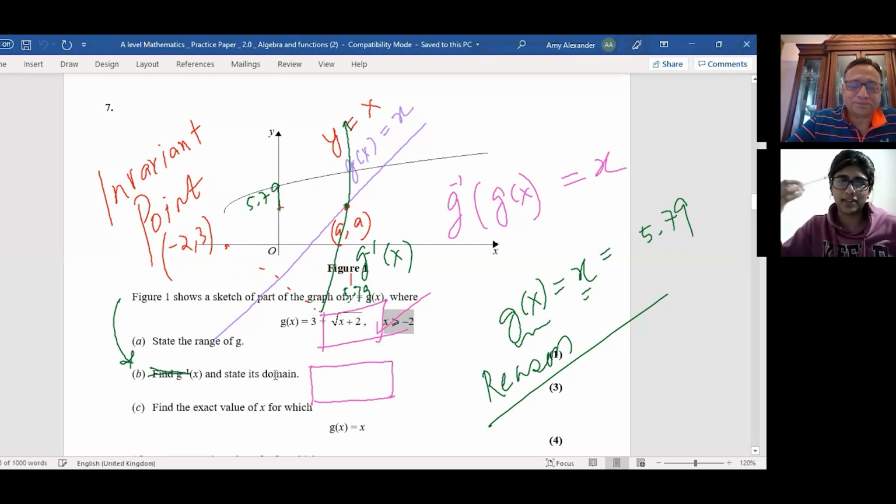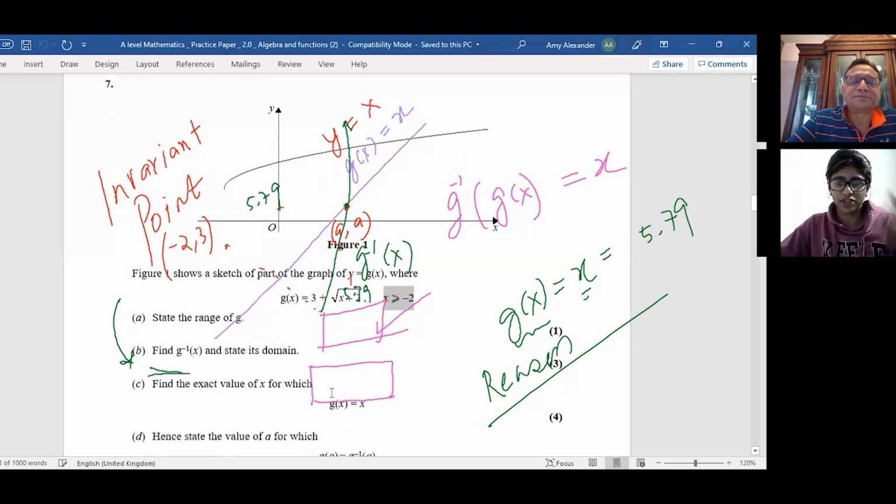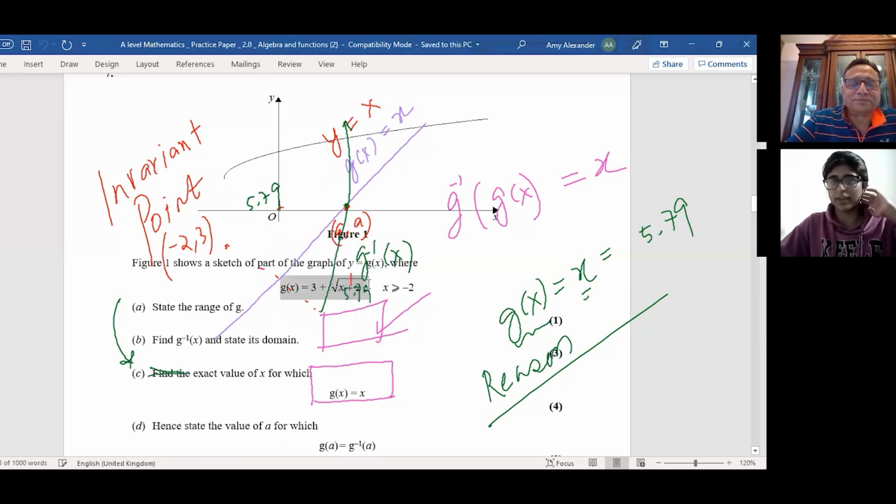So it would just be the range of the normal function because the domain and range swap. Part C, find the exact value for x. So g of x is given here, and I just made that equal to x and solved. I got 2 values and then found the 1 by substituting it back in and seeing if it fit within the domain.